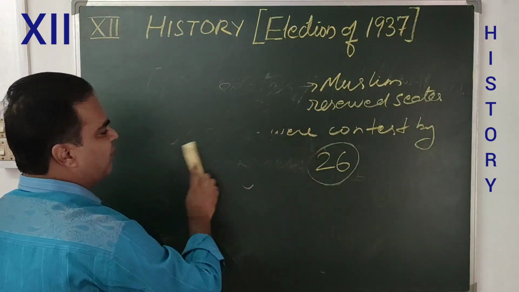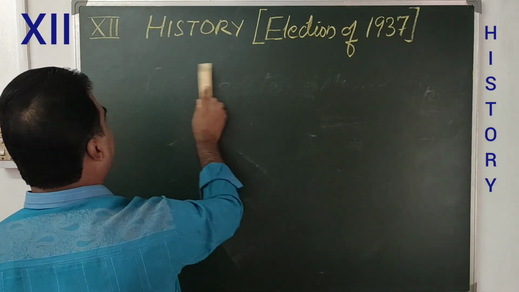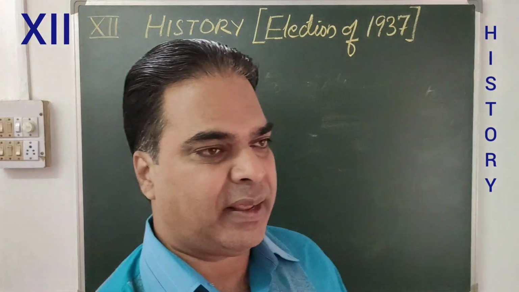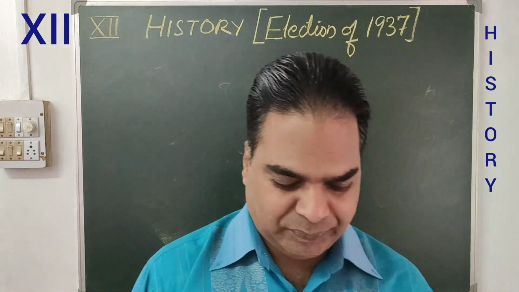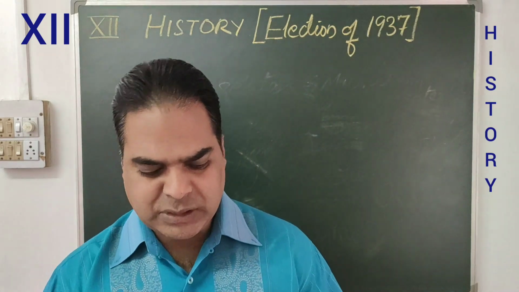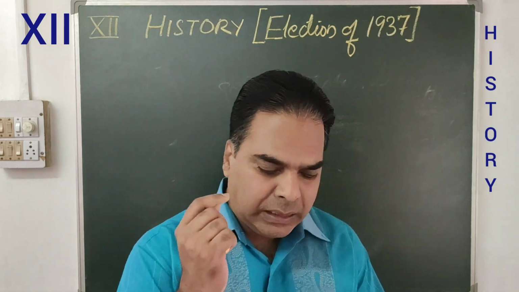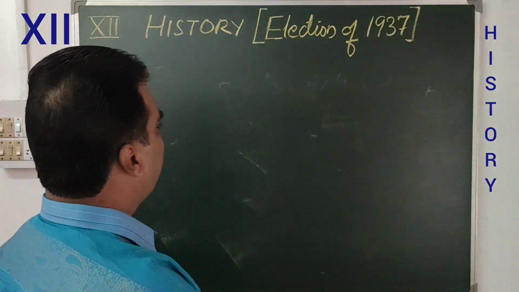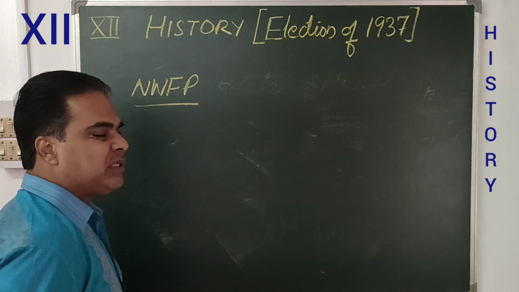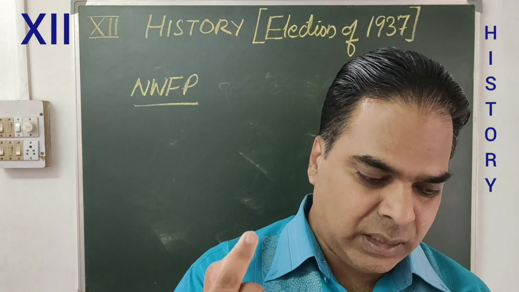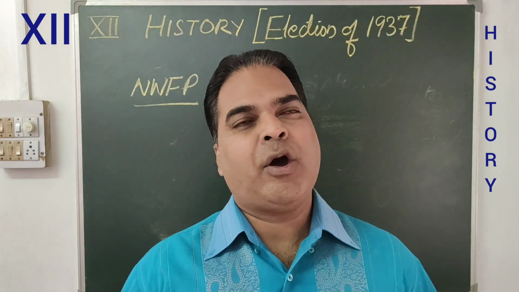What was the result? Everywhere we see that Congress had successfully won the mandate of the people of India in the first election of 1937. Now the Muslim League, just imagine, could not win a single seat in the Northwest Frontier Province.